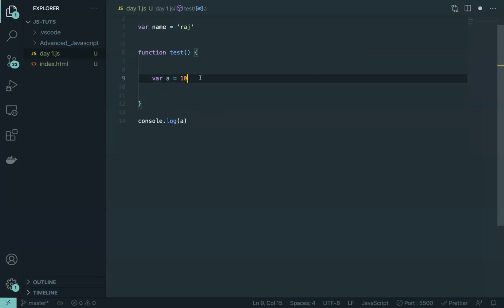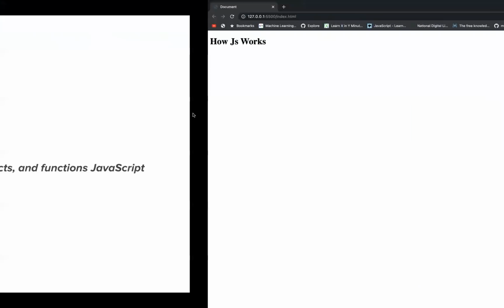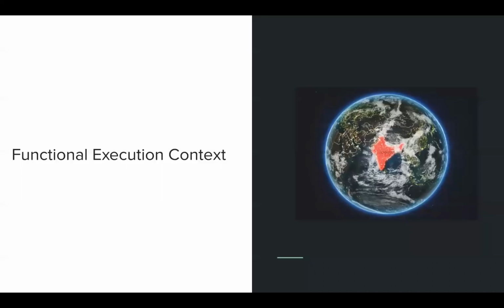So when it goes there, it will find some variables, and those variables will never ever be accessible to you outside. Like here, a is declared in this function. Remember, I'm talking about declaration, not just assignment. So if I do name is equal to Rahul, this name will still be accessible to me. But as I did var a is equal to 10, this a will not be accessible to me outside of the function. So these are the two execution contexts, functional and global, and how they actually work we will learn about them in the class. But remember that, to give you again an idea of it.